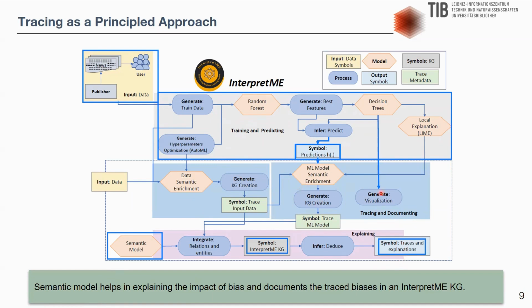In the tracing and documenting layer, InterpretMe traces all the metadata such as input features, model selection, hyperparameters, prediction, and the result of LIME interpretation. For documentation, the pipeline utilizes RML mappings to semantify the results obtained and generate the InterpretMe knowledge graph. Moreover, InterpretMe facilitates the visualization of decision trees and feature importance plots to understand the trained predictive models.